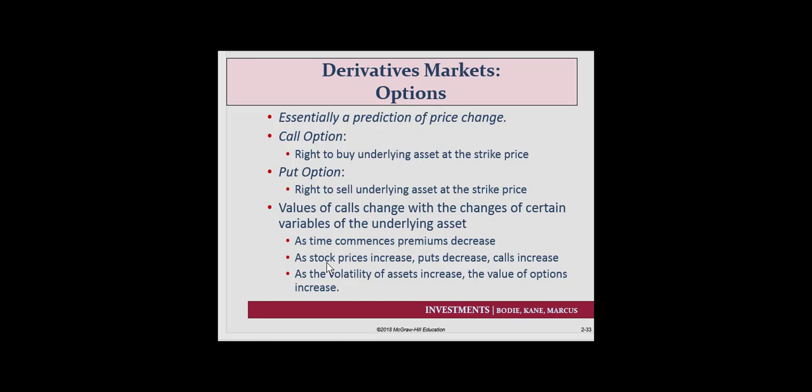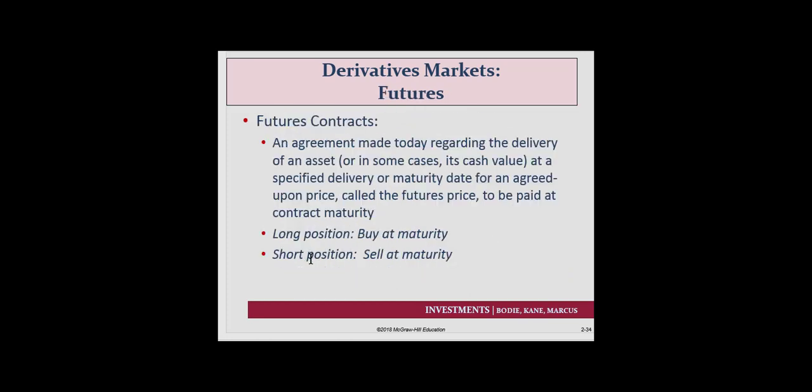And of course, the values of these options change as the variables of the underlying asset change. So as time commences, that means it gets closer and closer to maturity, premiums are going to decrease. If the stock price increases, then puts go down, calls go up. If the volatility increases, the value of options increase. Again, I don't want to get into too much detail here because we have several chapters at the end of the course to talk about these derivative securities.